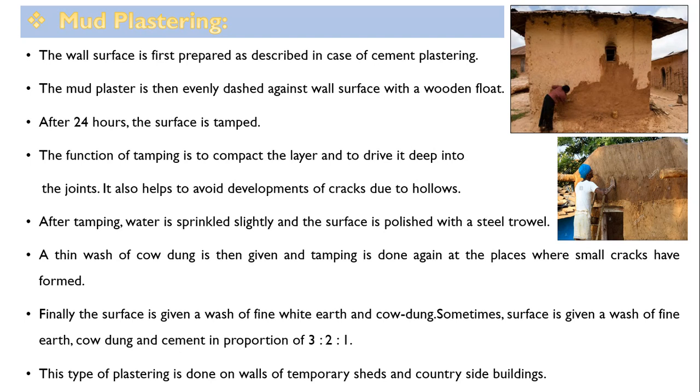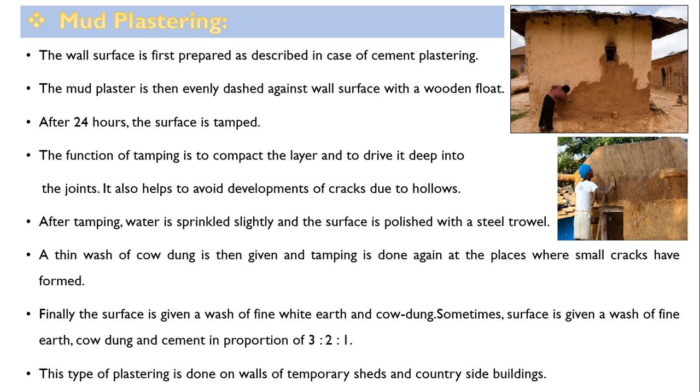A thin wash of cow dung is then given and tamping is done again at the places where small cracks have formed. Finally, the surface is given a wash of fine white earth and cow dung. Sometimes the surface is given a wash of fine earth, cow dung and cement in proportion of 3:2:1. This type of plastering is done on walls of temporary sheds and countryside buildings.